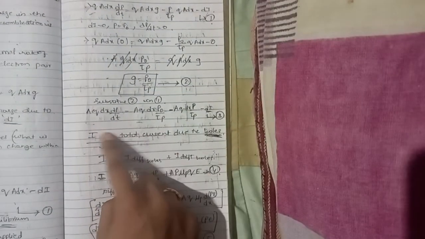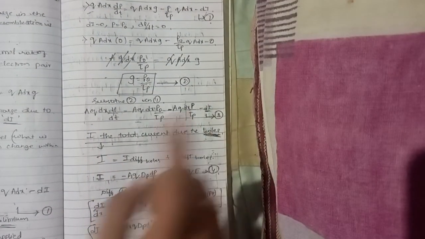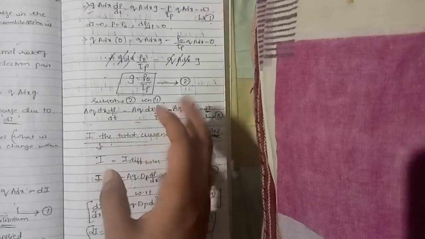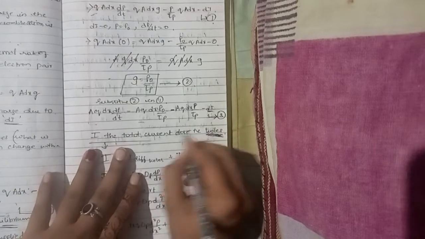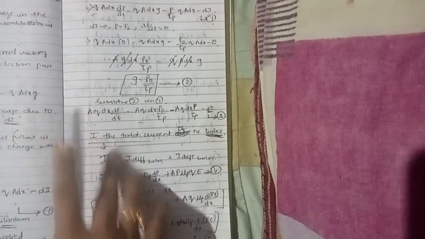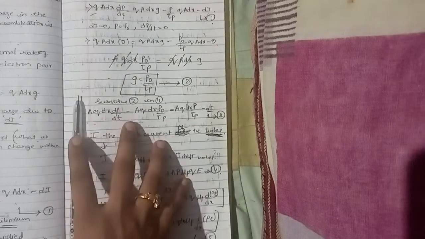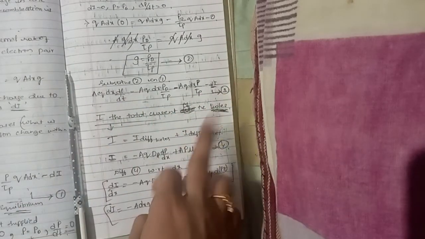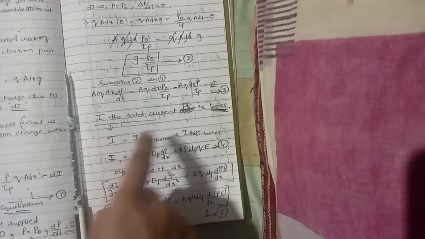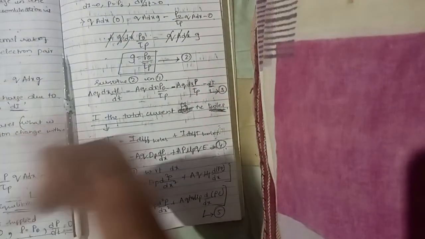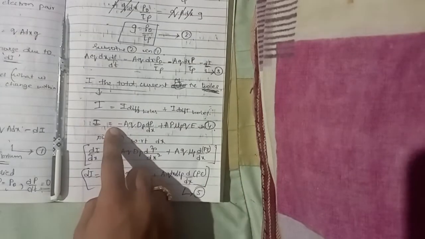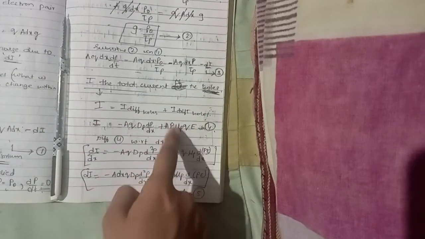Once after substituting, we got an equation; let it be equation 3. Let us consider I here to be the total current due to the holes. The current of the holes arises in two ways: one because of the diffusion current and the other because of the drift current. The diffusion current of the holes and drift current of the holes I have already taught you in the classroom, so if you refer to the notes you will get this. So I will be equal to the diffusion current of the holes plus the drift current of the holes.